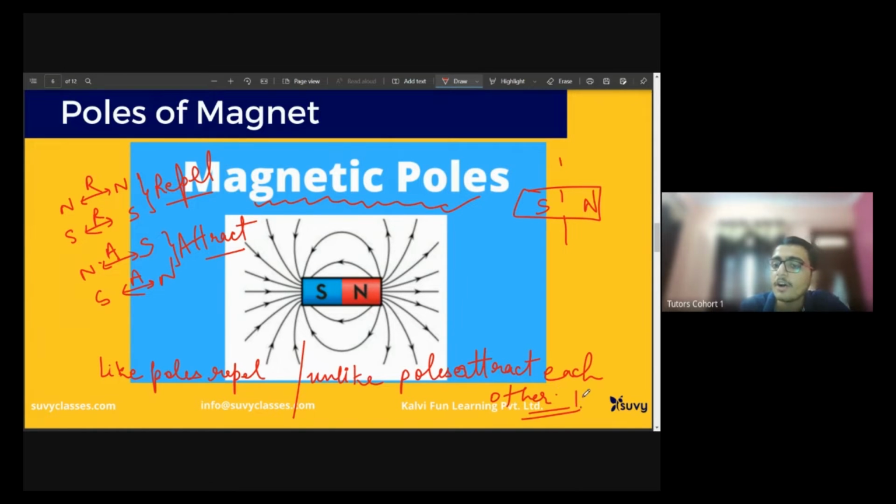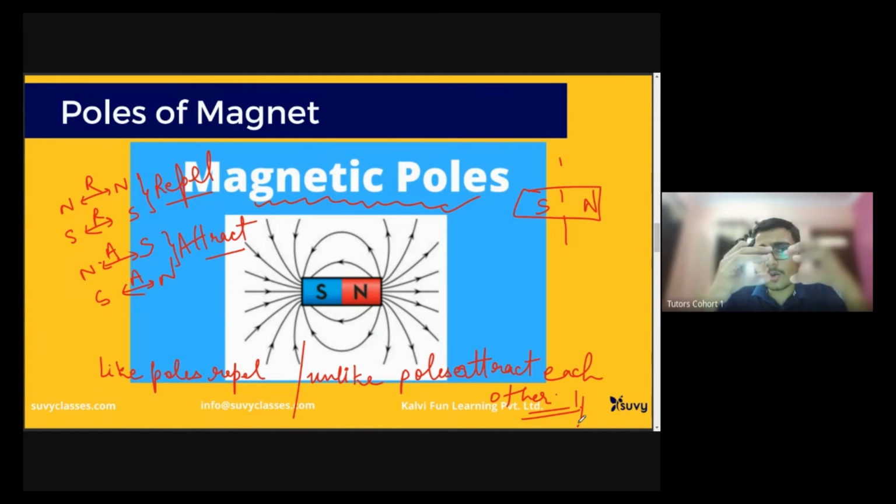Right, this is a very common phenomenon. You can even check at your homes. If you bring two magnets closer, sometimes they may stick to each other, sometimes they may repel each other. Repulsion means that like poles are being brought together, and if attraction takes place, this implies that unlike poles are being brought together. So north pole will attract the south pole and south pole will attract the north pole, but north and north, south and south will repel each other.